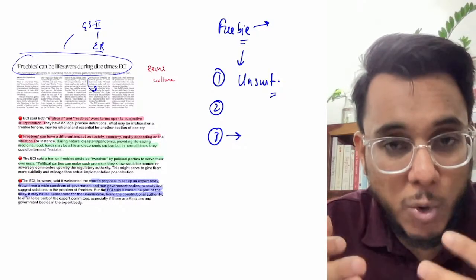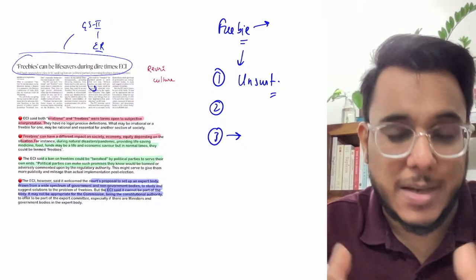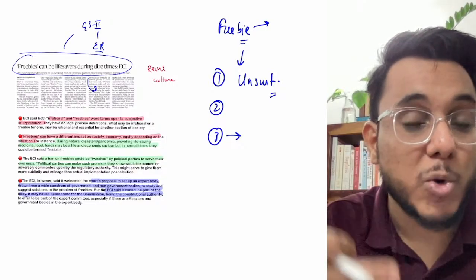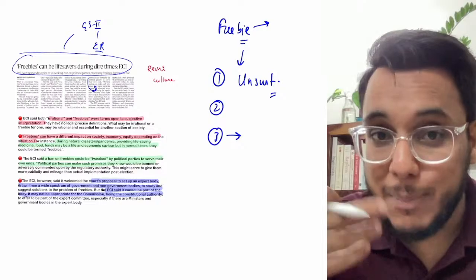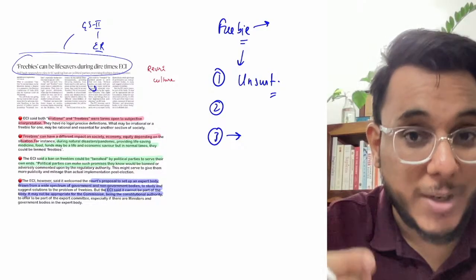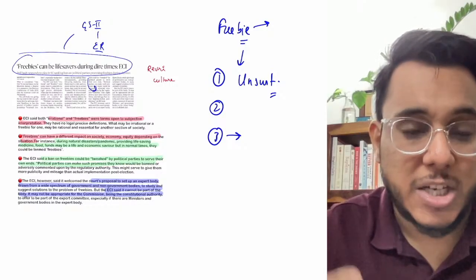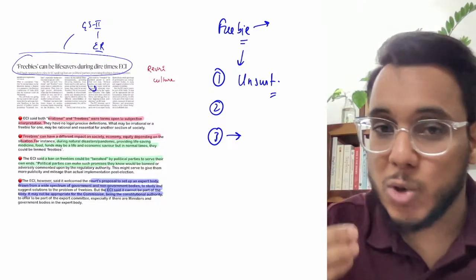The voters should be voting on developmental fronts, but when freebies are promised, they put the voters in an illusion, and just by getting attracted by the freebie of a particular political party, voters can even vote for politicians who have criminal backgrounds, politicians whose ethicality and morality is not very much proven.